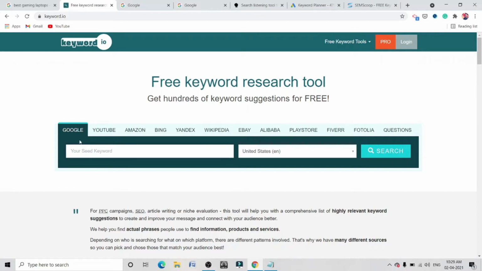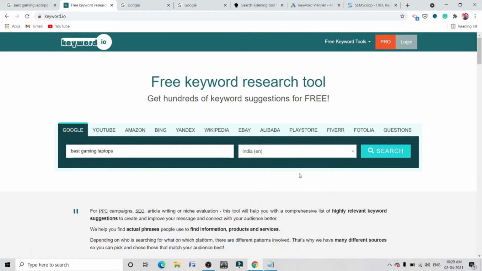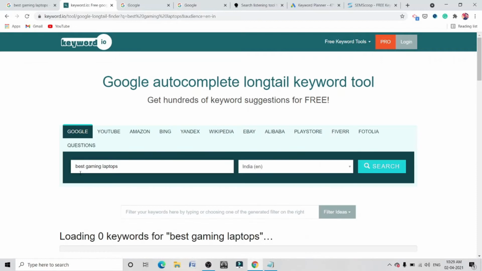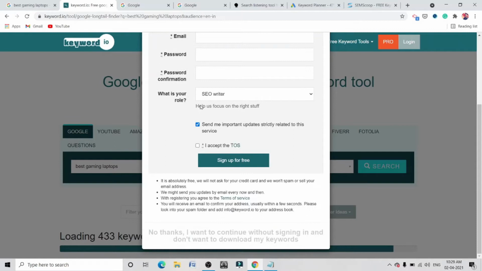We want keywords from Google. We have to type in our topic name, best gaming laptop, select the country or the region you want to target and just press search. This will ask you to create a free account. You can create a free account or you can just ignore this message.